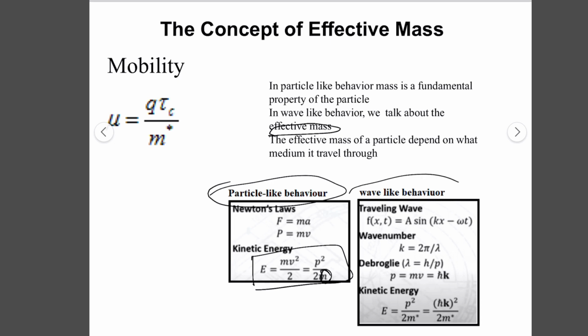But if we discuss wave-like behavior of electrons, we have to discuss its mass in terms of the effective mass. And also there is a term which is known as the mobility, which depends inversely on the effective mass. It means that if the electron's effective mass is high or increases, its mobility will go down. So mobility is equal to q t c divided by effective mass, where t c is the average time between the collisions.